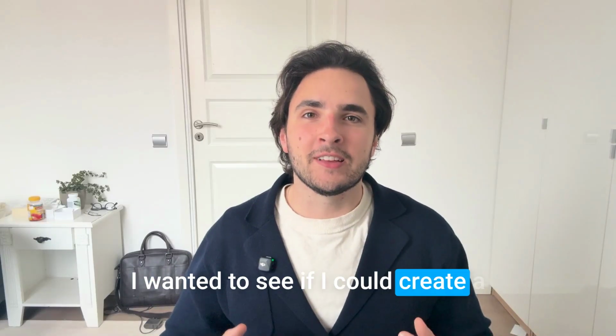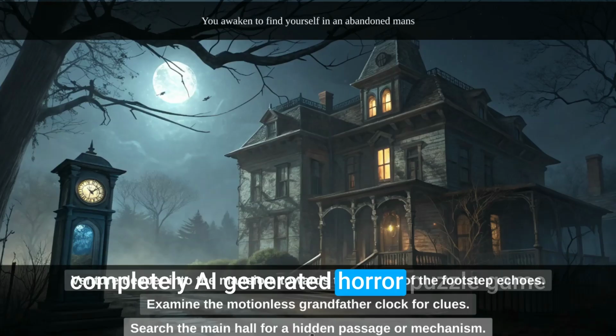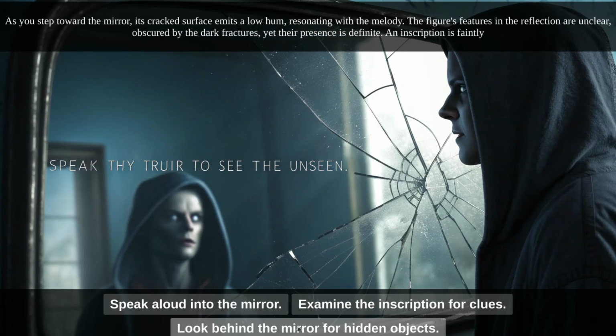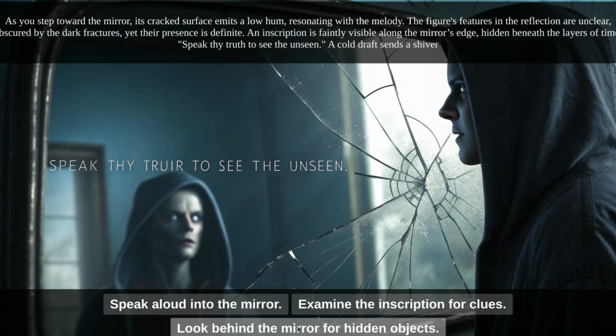I wanted to see if I could create a completely AI generated horror puzzle game that's different every time you play it, with the graphics, the puzzles, the riddles, the enemies, the music, and the narration all completely AI generated and unique every time you play it.